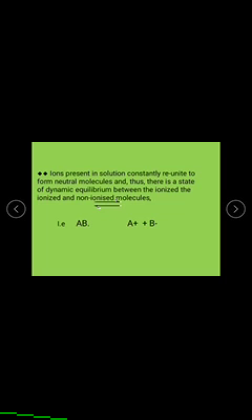That is, AB is in dynamic equilibrium with A plus and B minus.